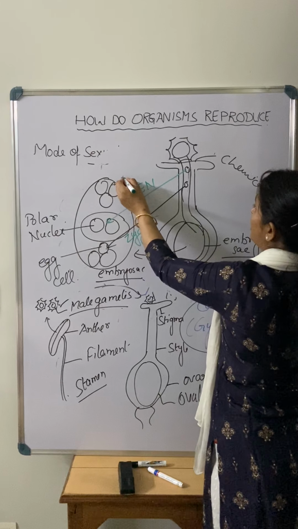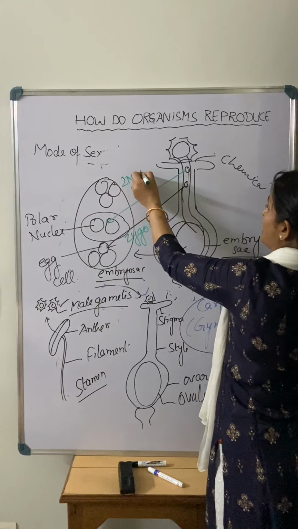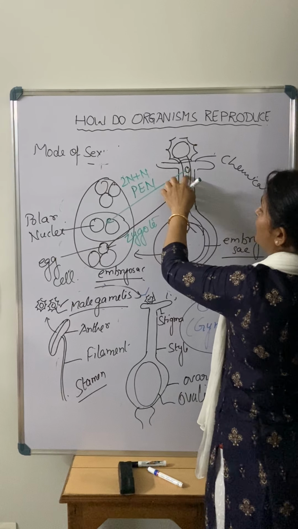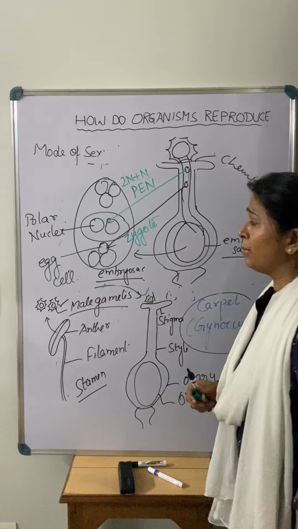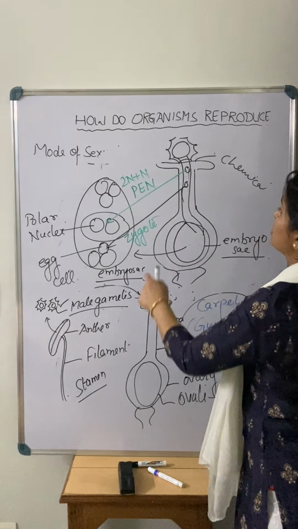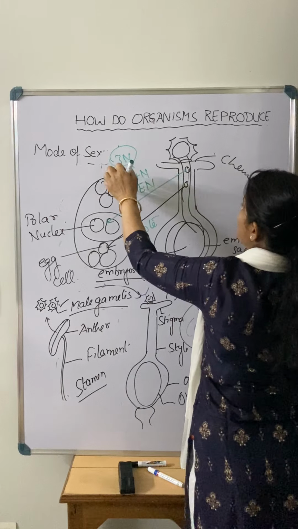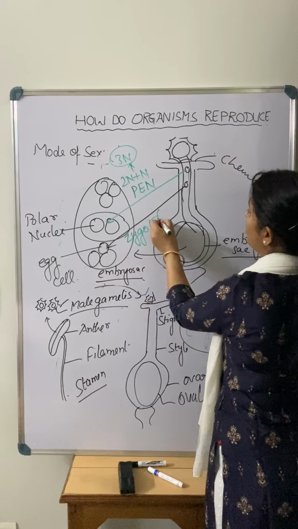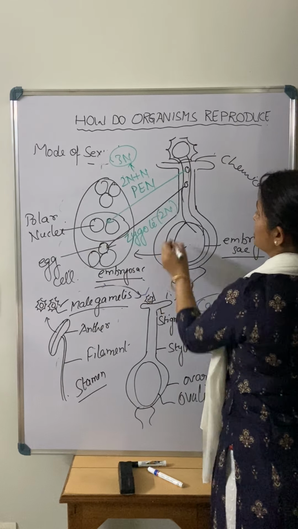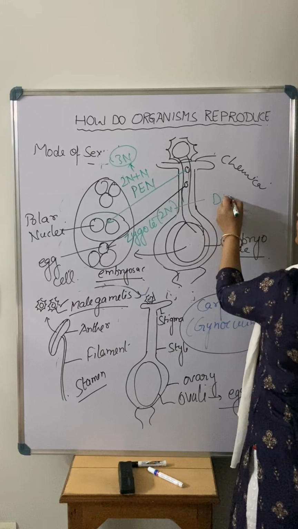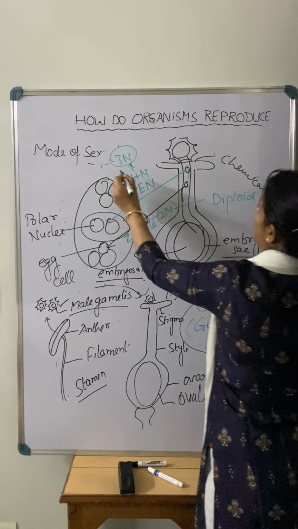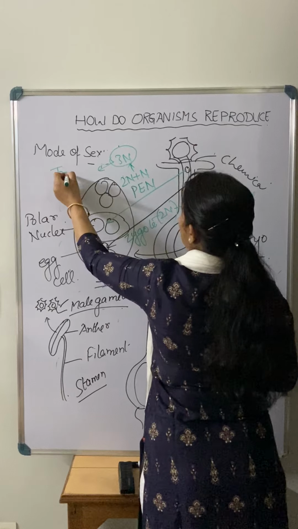So here is a fusion of n plus n, meaning this is the ploidy of the gametes. I have told you that when gamete formation takes place, they are haploid in number. So n plus 2n is equal to 3n. The primary endosperm nucleus is 3n and the zygote is 2n. This is the diploid stage of the zygote, and this one is known as the triploid.